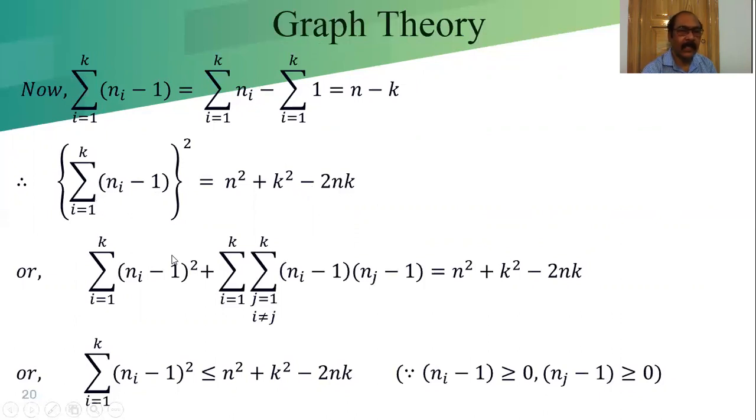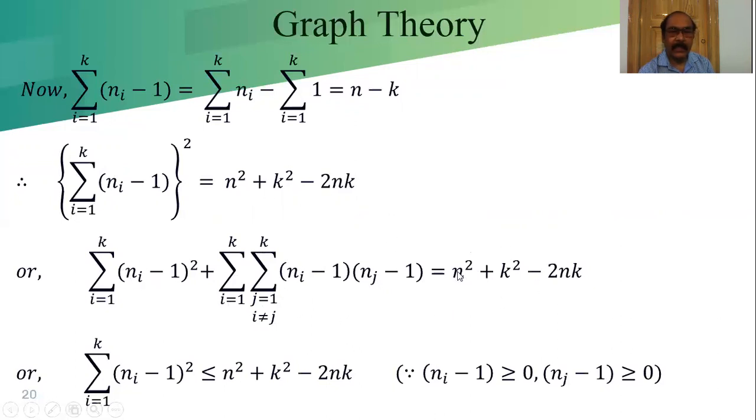And from the left hand side, what we will get? We take it inside of this summation. So, summation i equal to 1 to k of (ni minus 1) whole square plus, this is the product term, summation i equal to 1 to k and j equal to 1 to k, i not equal to j, of (ni minus 1) and (nj minus 1). When it is a product, we will get two terms. And from this, we will get the 1, and this is.